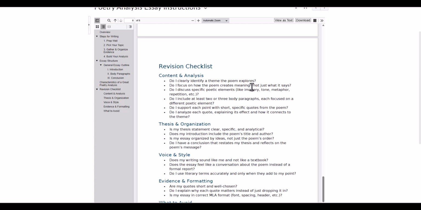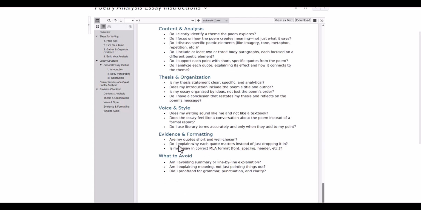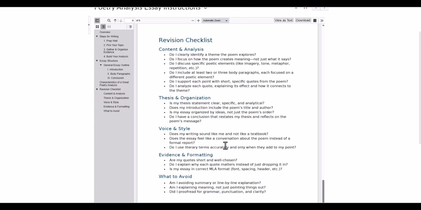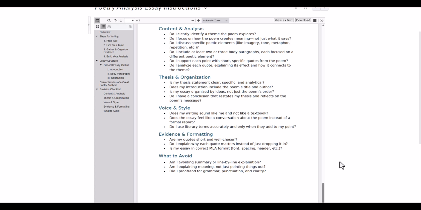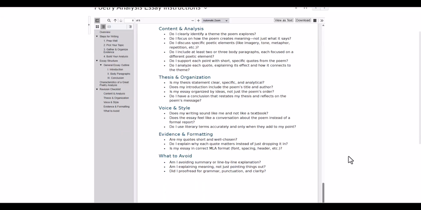And I've given you a revision checklist down here. The first step is to get a bunch of ideas together. Then you go back and organize them. Then you might find that you need to get some other ideas, and then you can organize them again. But before you turn your essay in, use this revision checklist, go through and make sure that your essay ticks all these boxes, and look at the rubric that's attached to the essay assignment, and you should be good to go. If you can say, yes, I did all this stuff, by the time you turn it in, you're probably looking at an A.